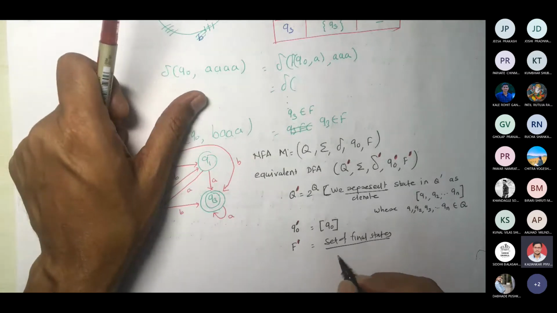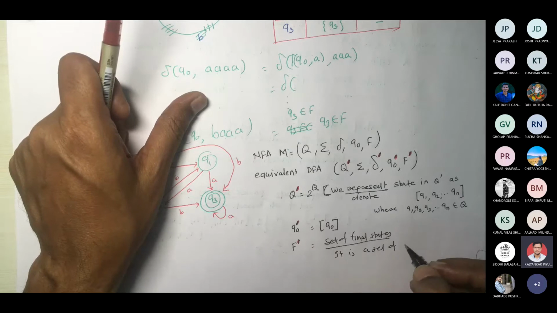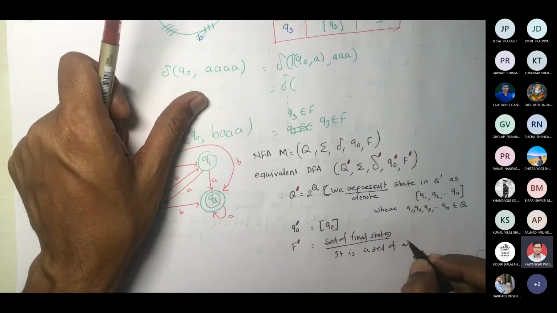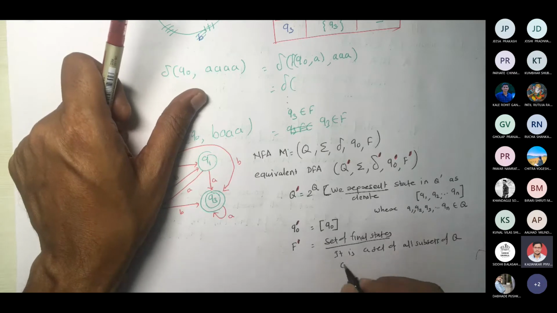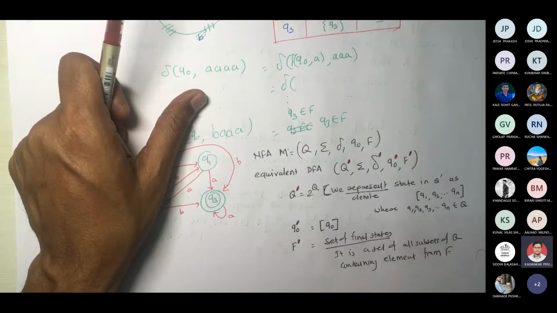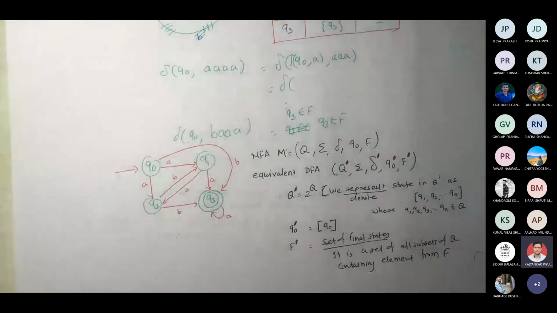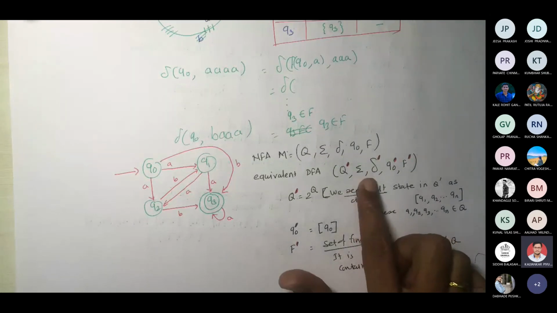So we will say it is a set of all subsets of Q containing an element from F. Now this may confuse you at some point, but while we solve an example, you will come to know that. I'm not writing anything about the delta dash right now.